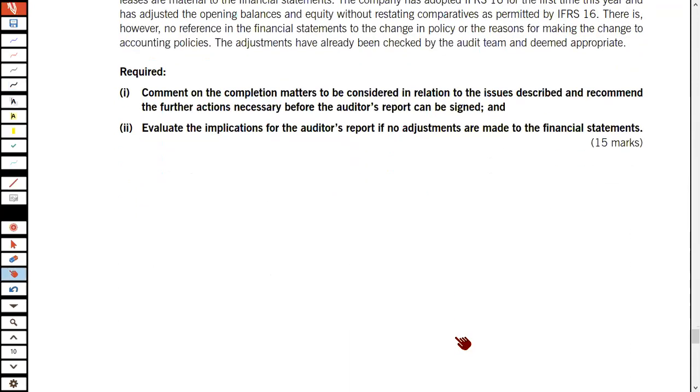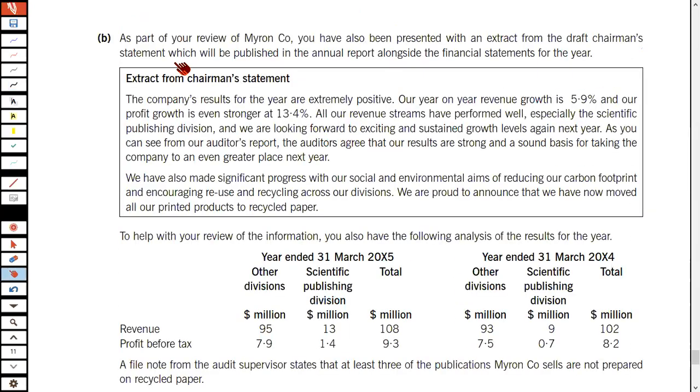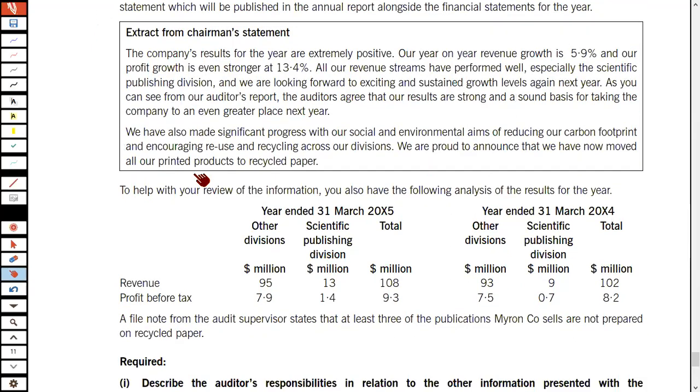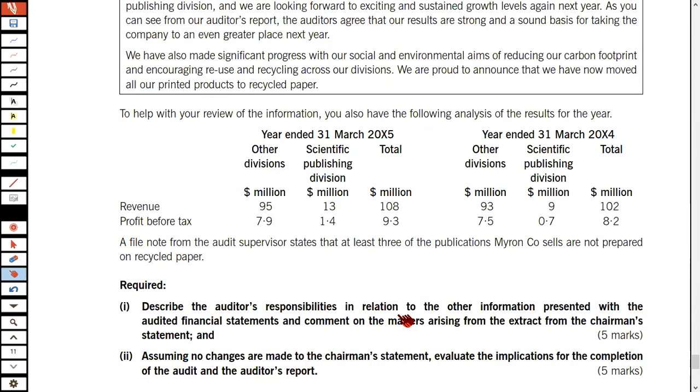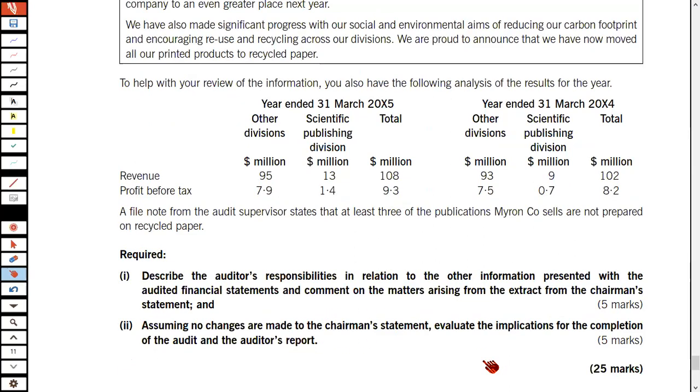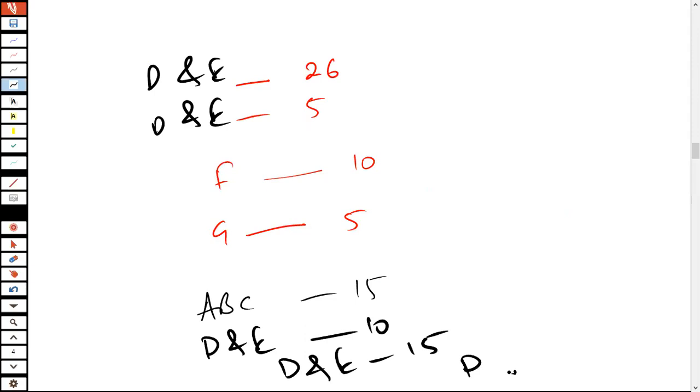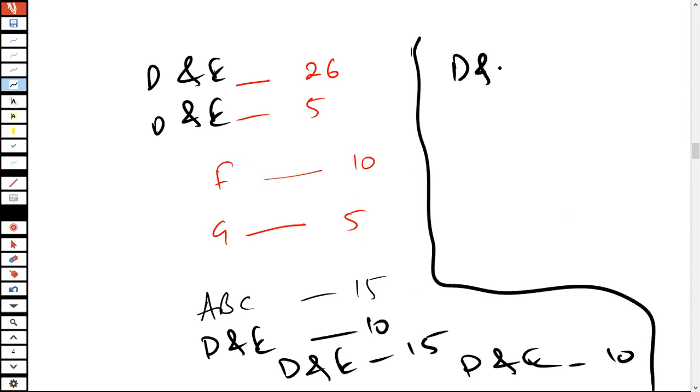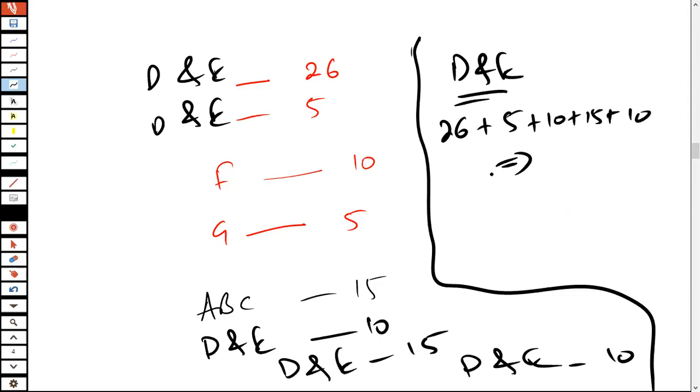Then you look at this. This is part B, which is about other information, and this is about the chairman's statement, etc. Again, this is section D and E. I repeat, this is section D and E, again 10 marks more. So if you look at this whole section D and E, which is about the audit of historical financial information, we've got 26 plus 5 plus 10 plus 15 plus 10. So you could see how many marks are there from this specific section.